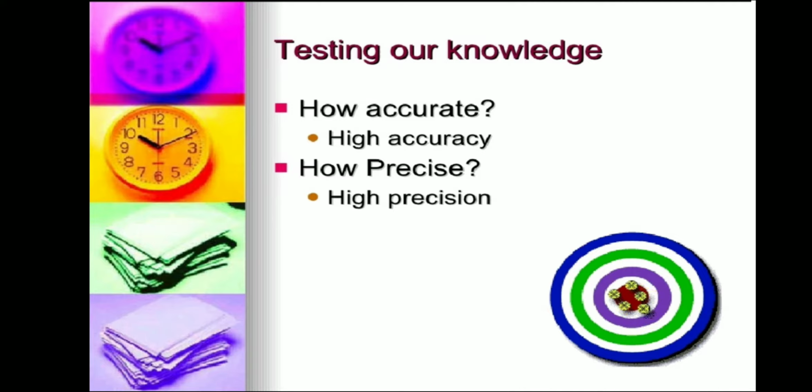In this visual, the shots are close together and also at the center point. So this is said to be a precise and accurate value. It has high accuracy and high precision. I think you understood this concept of precision and accuracy.